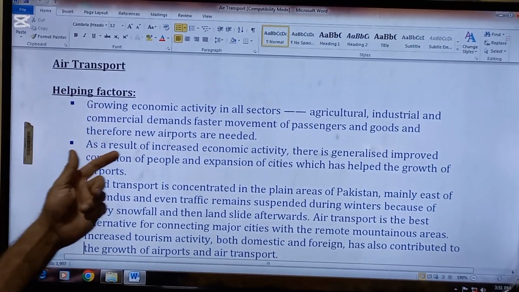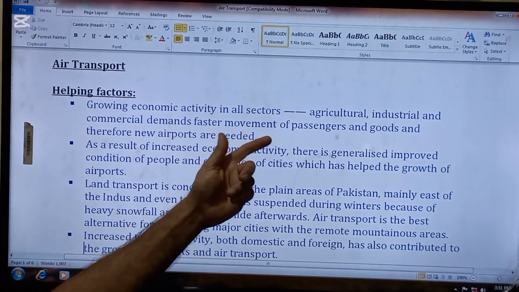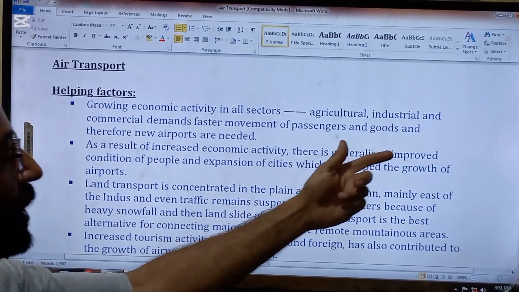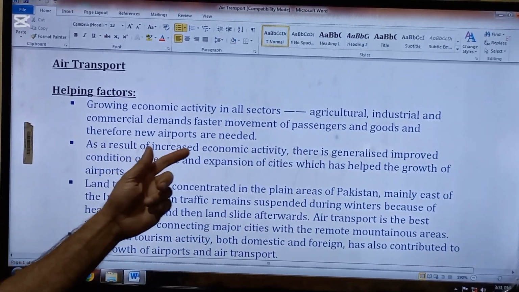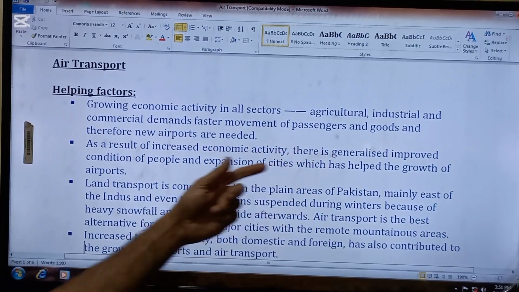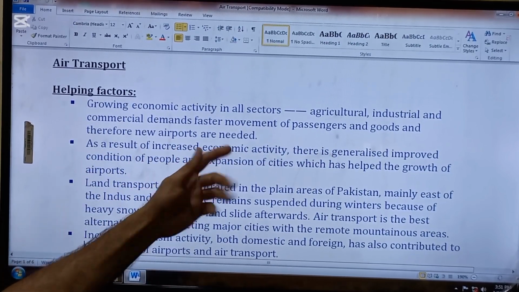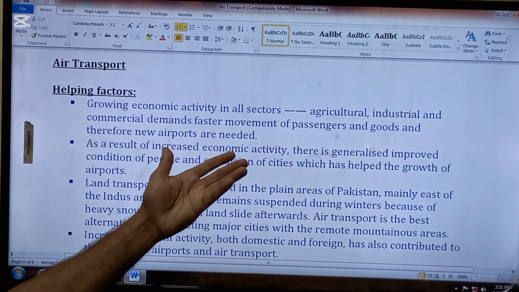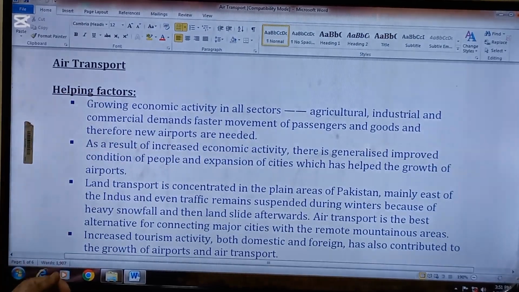Number one is growing economic activity in all sectors, agricultural, industrial, commercial, which demands faster movement of passengers and goods, and therefore new airports are needed. So this is the first thing which helps in air transport.